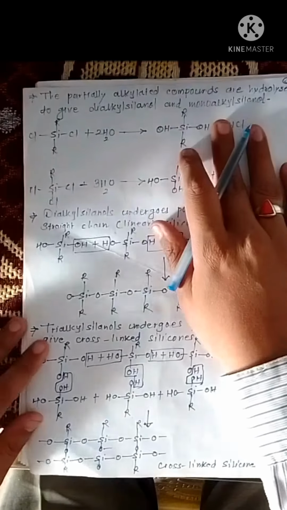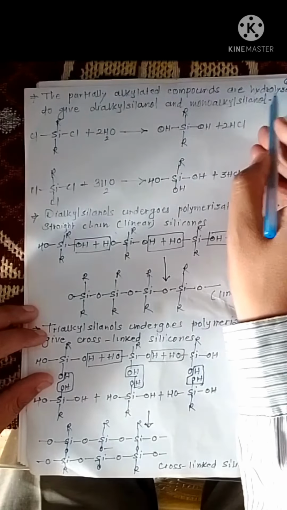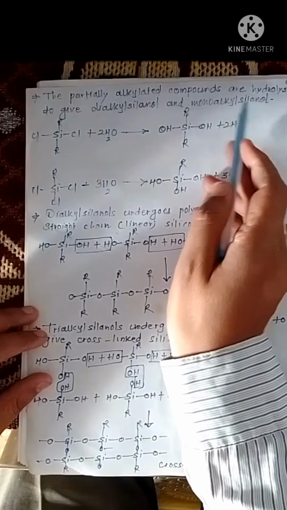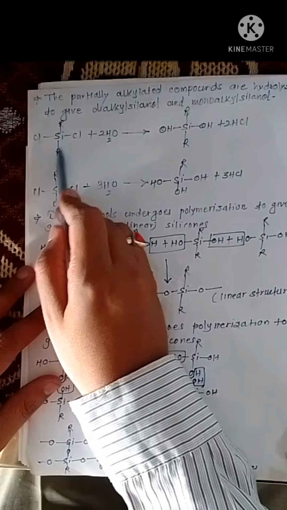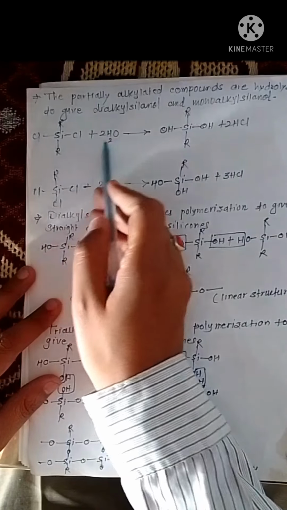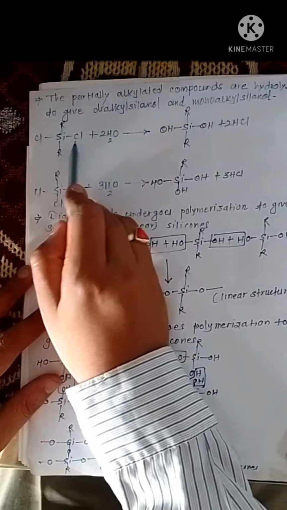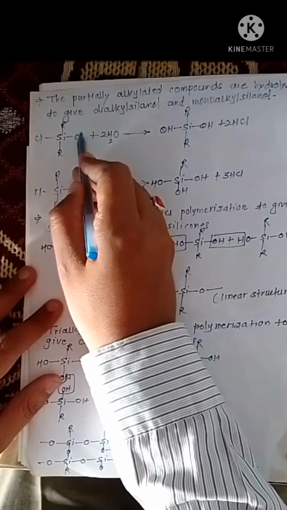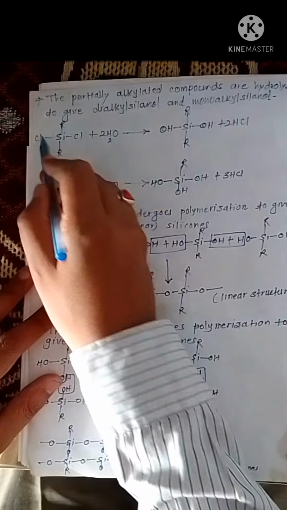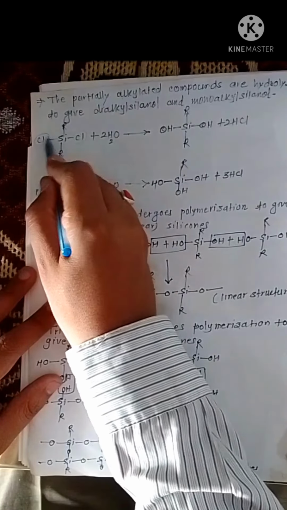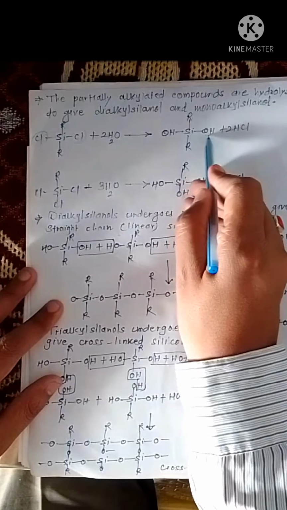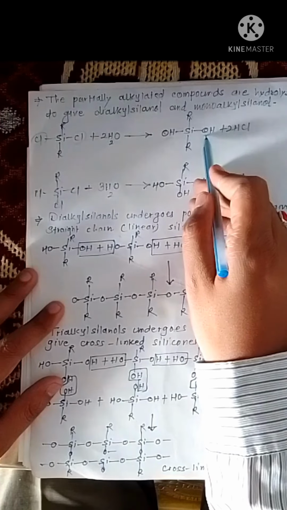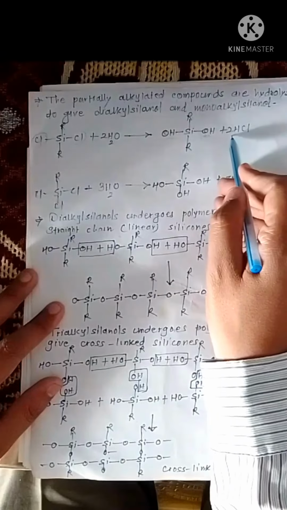Now the partially alkylated compounds are hydrolyzed to give dialkyl selenol and monoalkyl selenol. So just see here, this compound is then reacted with water. There are 2 chlorine atoms, so in this reaction these 2 chlorine atoms get replaced by hydroxyl groups, and 2 HCl goes out.